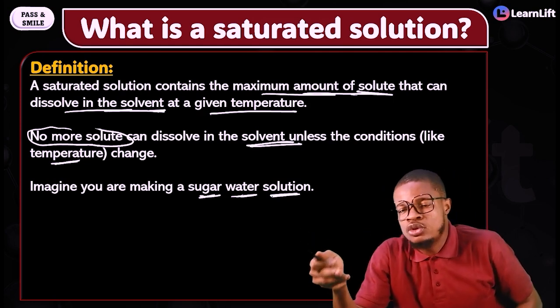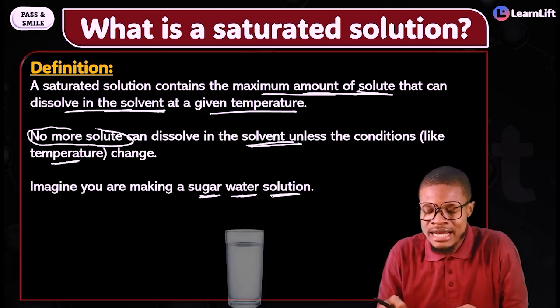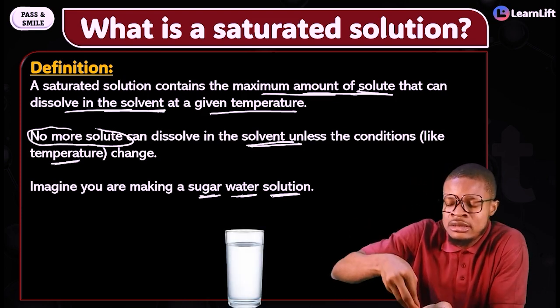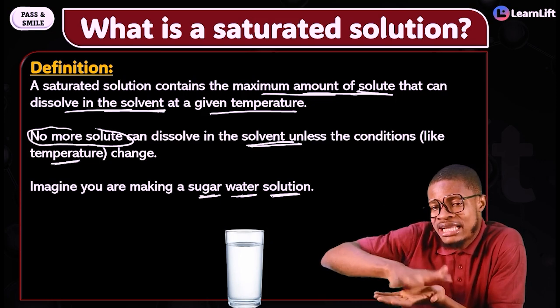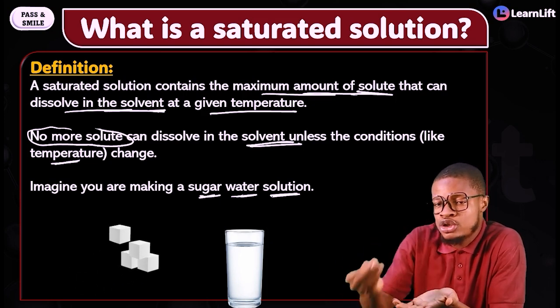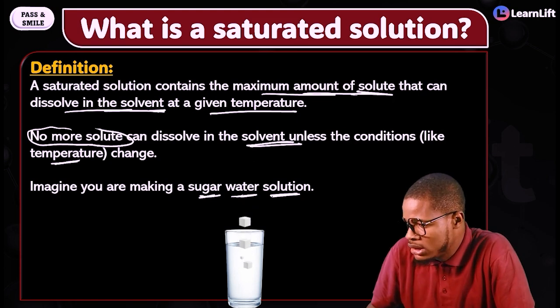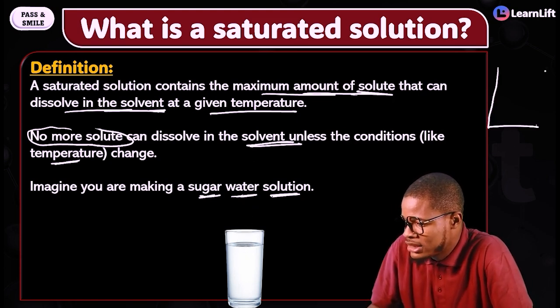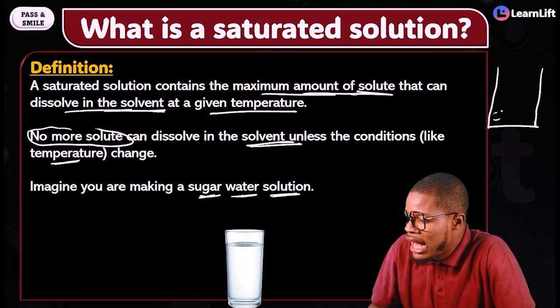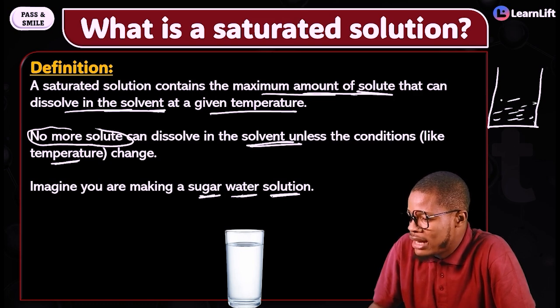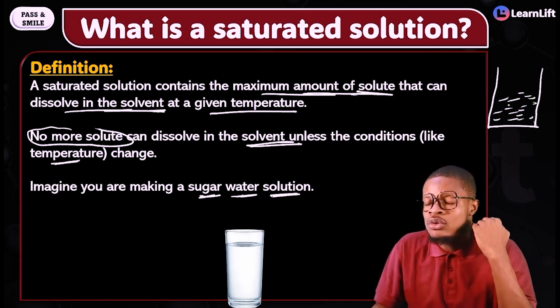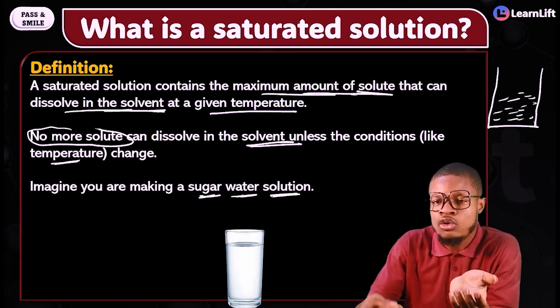If you're making sugar water solution, that means you have a cup, right? And there is already water inside that cup. And then you are now adding your what? Your sugar to it. Let me see, this is the cup here. Follow me very fast. This is the cup, and there is water inside here, right? There is water here. And then you have to add 1 spoon of sugar.